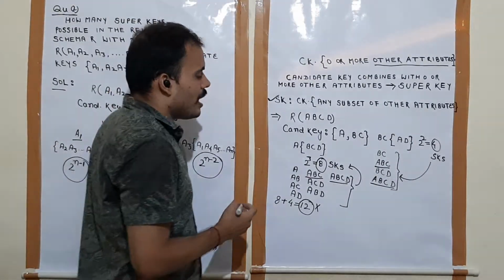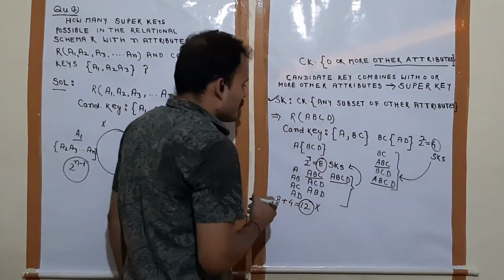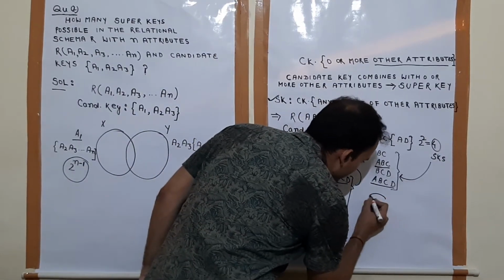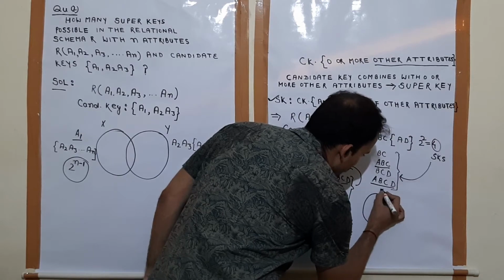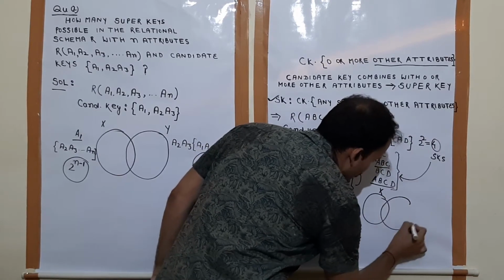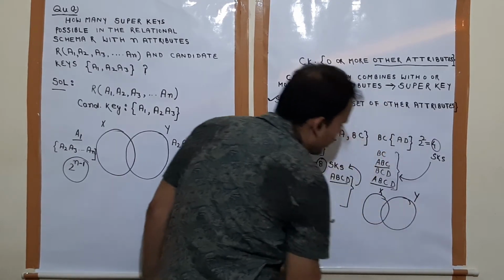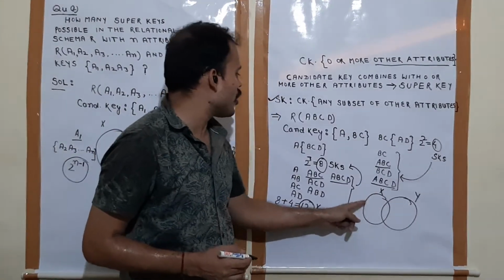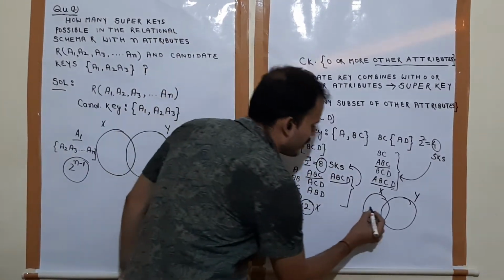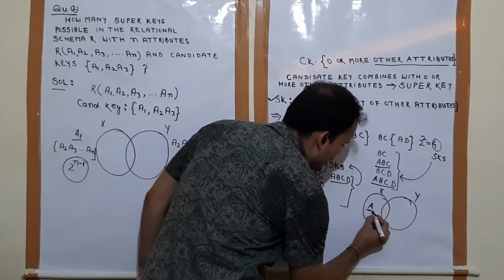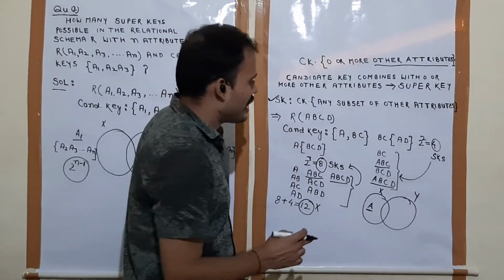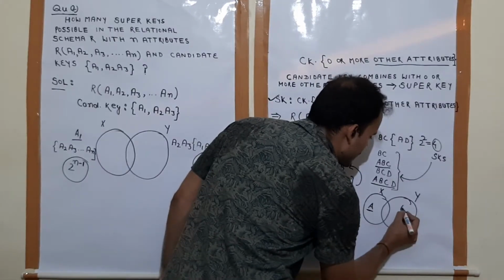So see here. This is a set X and this is a set Y. Set X is the set of super keys possible over candidate key A, and set Y is the set of super keys possible over candidate key BC.